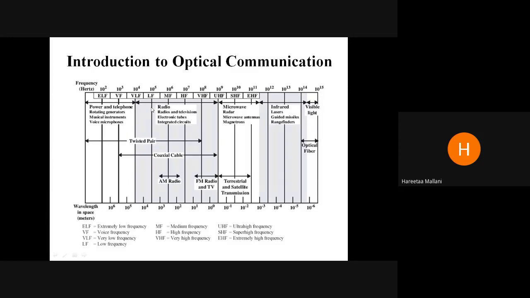रेडियो फ्रिक्वेंसी रेंज मेरा स्टार्ट हो रहा है 10 to the power 4. ओके, उससे पहले भी रेडियो फ्रिक्वेंसी कह सकते हो तुम, बट दैट इज वेरी लो फ्रिक्वेंसी. So power lines and telephone were using these low frequencies, very low frequency. And voice was needed in telephone. ठीक है, तो voice frequency बहुत low होती थी, जिसे हम audio frequency भी कहते हैं. तो that is this 10 to the power 4. वहां तक I used power and telephone.